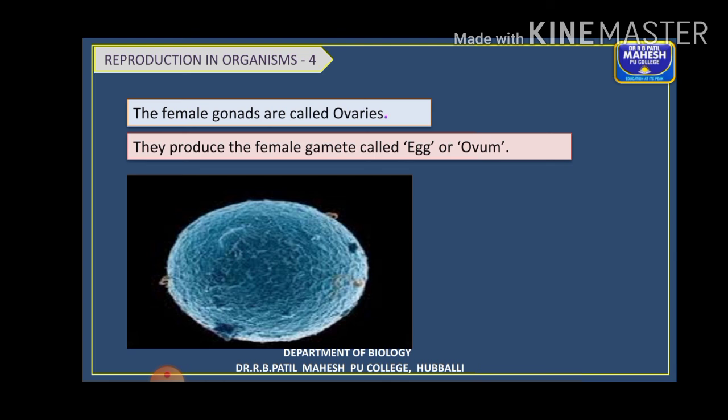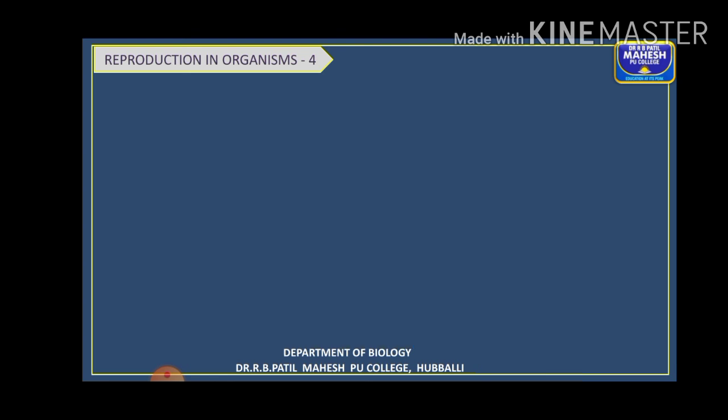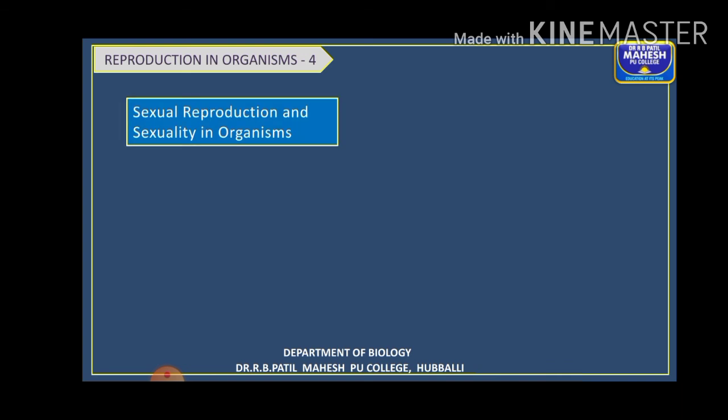In detail about the sexual reproduction, in particular human reproduction, you are studying in the next chapter, right? And in detail about the sexual reproduction in plants you are studying in the upcoming chapters. So this is a brief introduction about the sexual reproduction in organisms. Hope you have understood the different types of sexuality in organisms, starting from the primitive forms to the higher organisms.